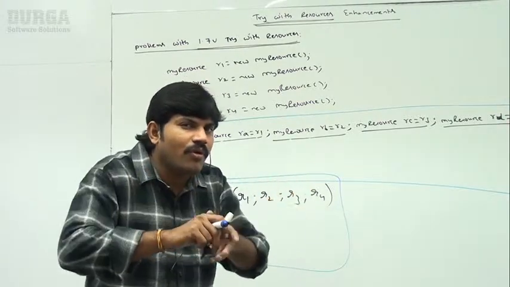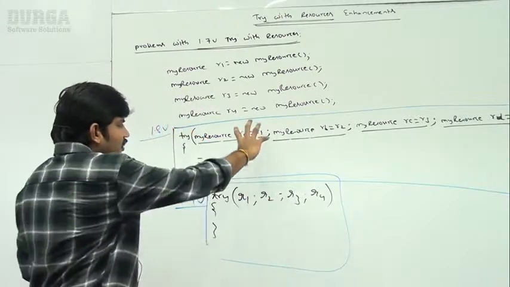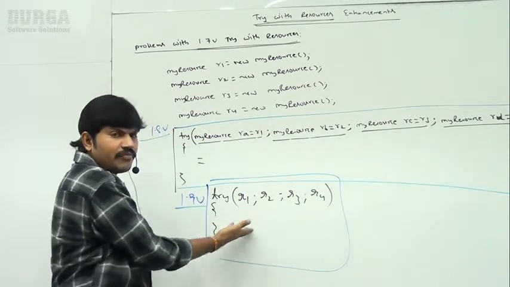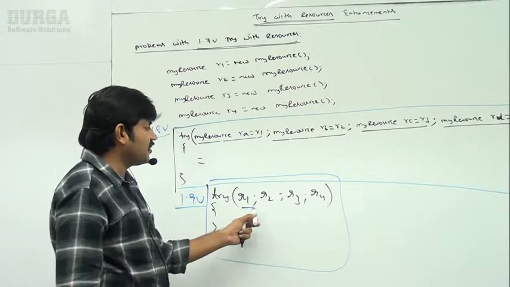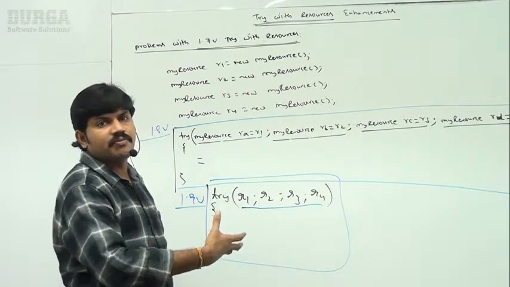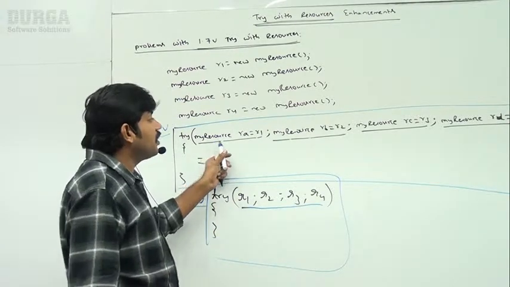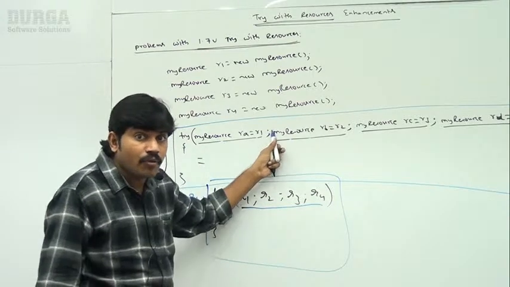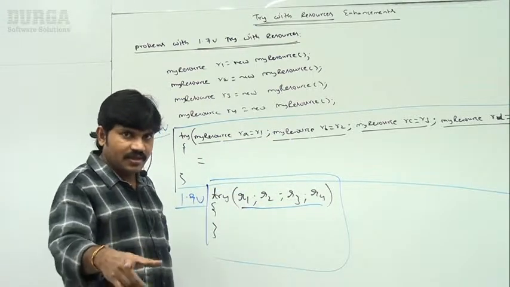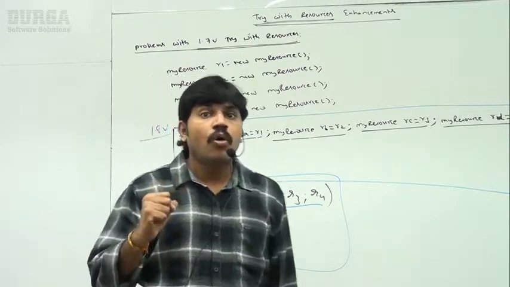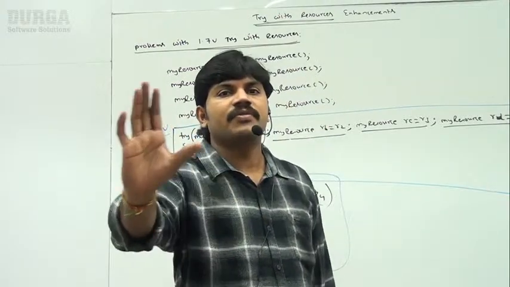Sir, which code is more readable? This one is very easily readable, because the length is very small, so readability is there by default. But this one is very verbose. Are you getting that? Very lengthy code is the problem, right? Clear? In the 1.9 version, what enhancement came for try with resources?